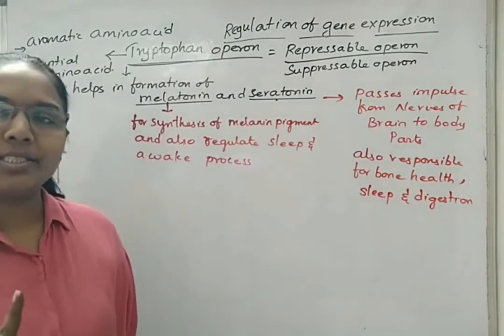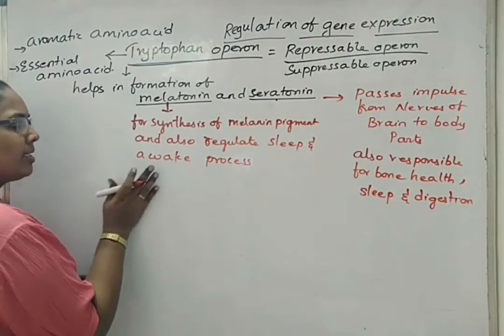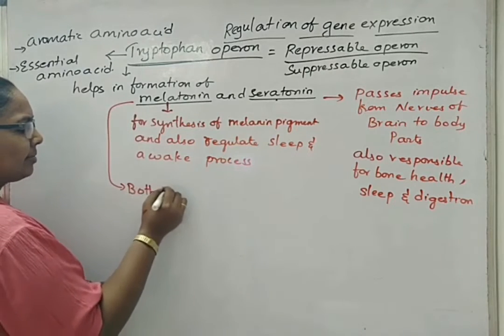This serotonin is different from secretin. Melatonin and serotonin both are secreted in the pineal gland.